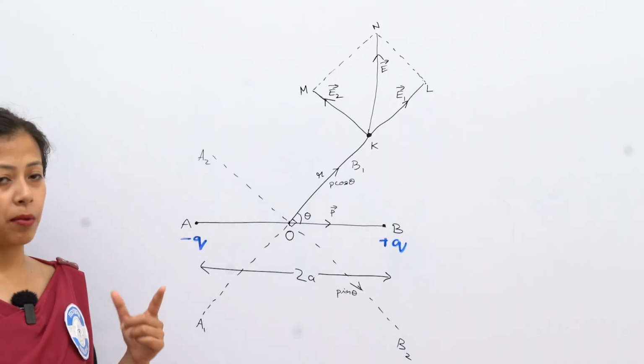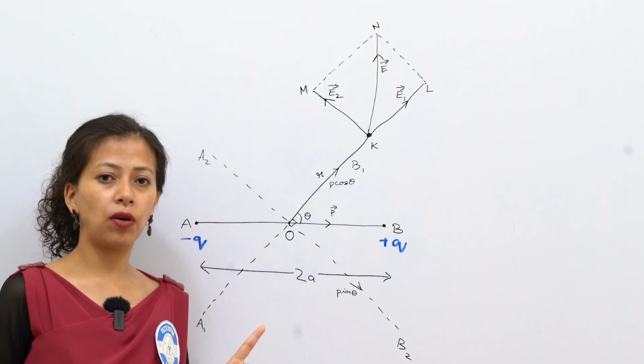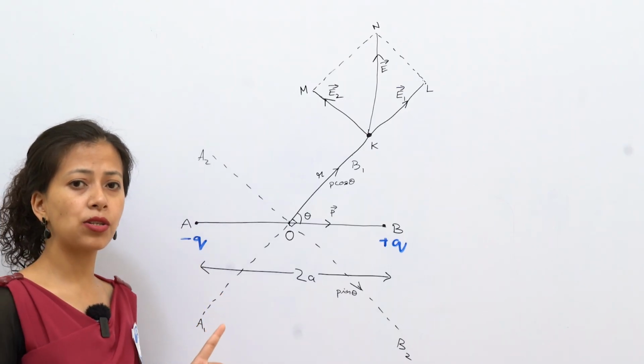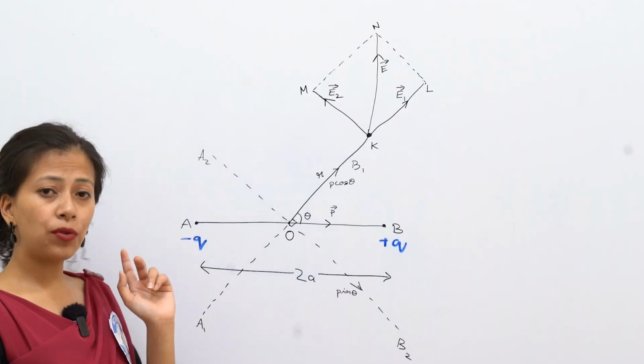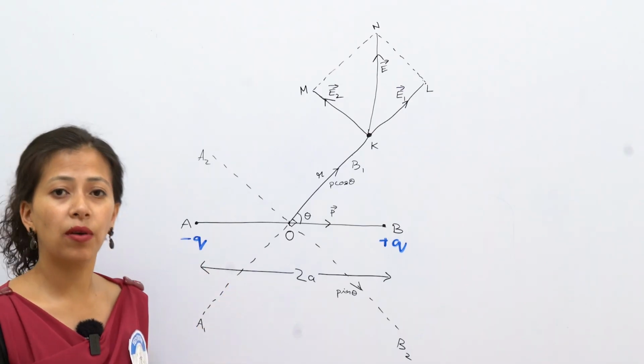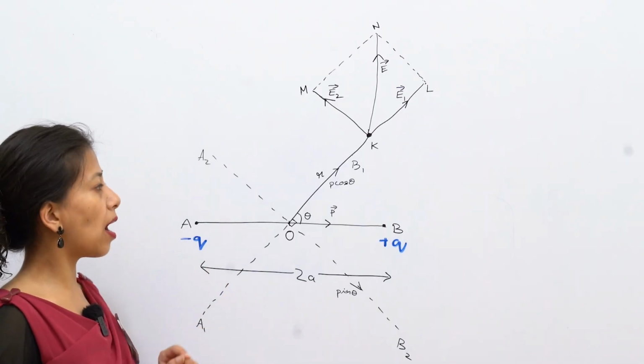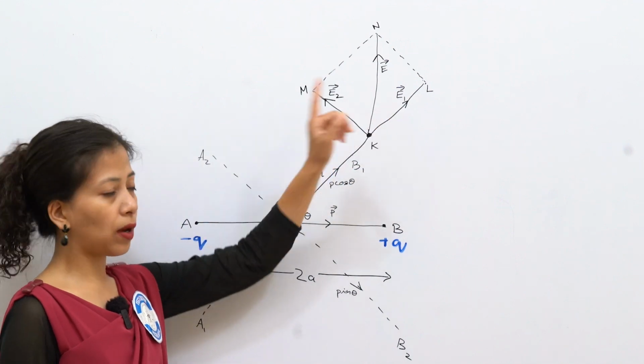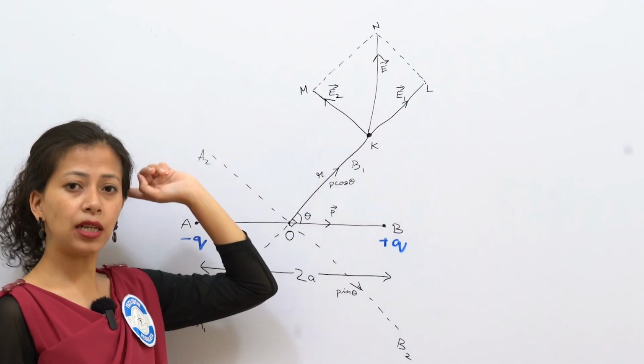Now let us look at the parallelogram law of vectors. The parallelogram law of vectors states that if two vectors are represented by the sides of a parallelogram, say one vector is E1 and the other is E2.